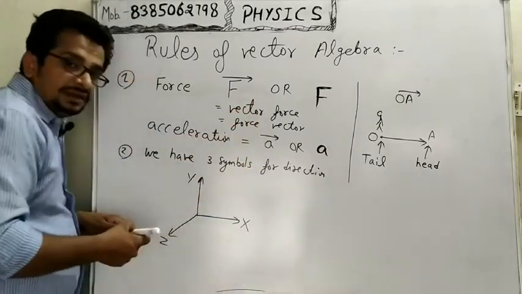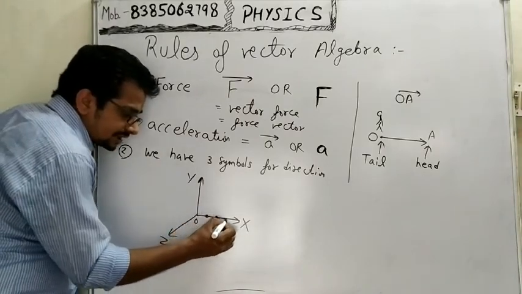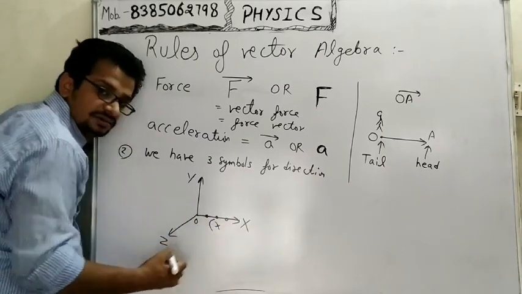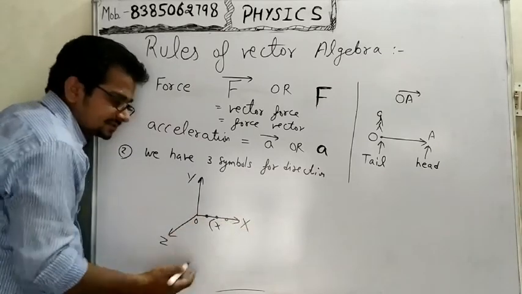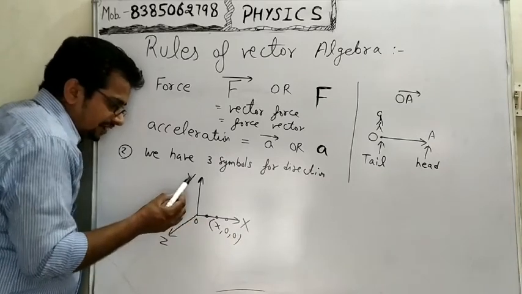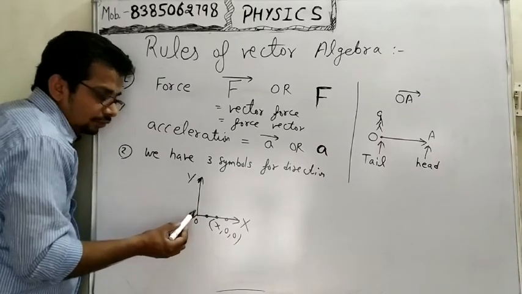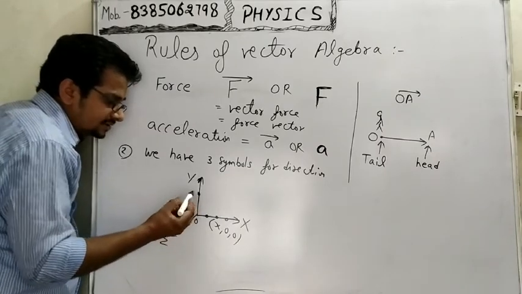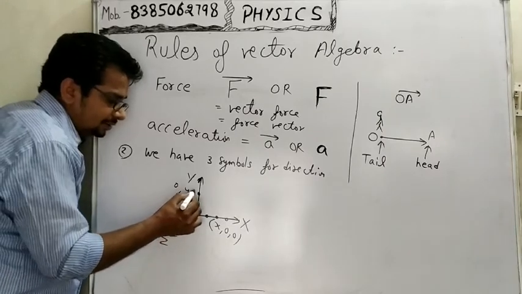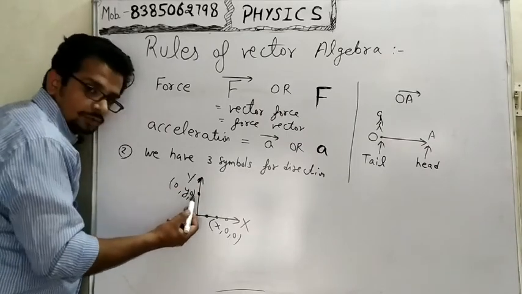Now in mathematics you have learned that the value on the axis x is represented by small x, because this axis is capital X. Then we write (x, 0, 0) because the values of y and z on this axis are 0. The value on the axis y is always small y, where x should be 0 and z should be 0, so the coordinate on the y axis is (0, y, 0).